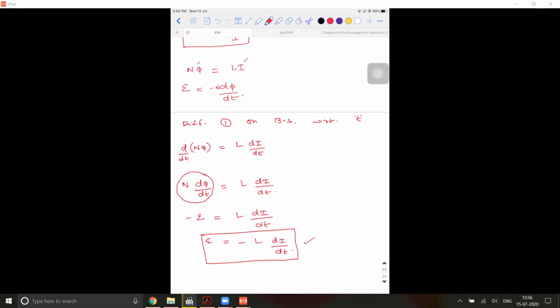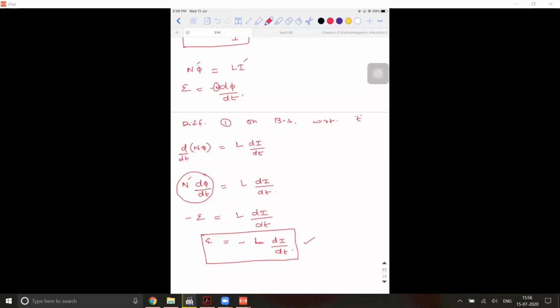Sir, where does the N go? It is there, no? I wrote L. N, L, I wrote L. N, sir, this one. Yes, sir. Faraday's law states EMF is equal to minus N into d phi by dt, no? Oh, okay. That is why I wrote N here also. Here also I wrote N. Okay, can copy this.